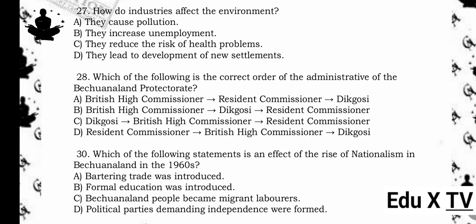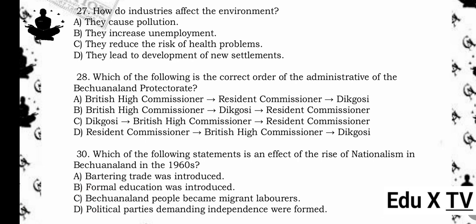28. Which of the following is the correct order of the administration of the Bechuanaland Protectorate? A. British High Commissioner → Resident Commissioner → Dikgosi. B. British High Commissioner → Dikgosi → Resident Commissioner. C. Dikgosi → British High Commissioner → Resident Commissioner. D. Resident Commissioner → British High Commissioner → Dikgosi. The answer is A. Reason being, this was the administrative hierarchy during the Bechuanaland Protectorate era, with the British High Commissioner at the top.